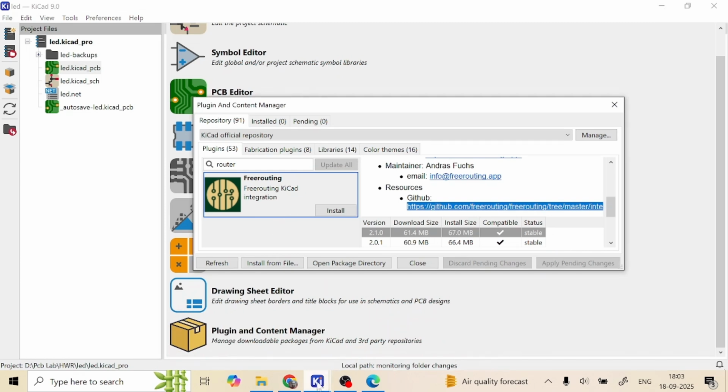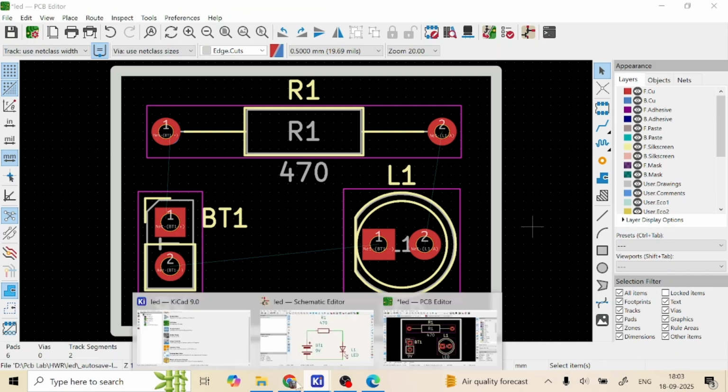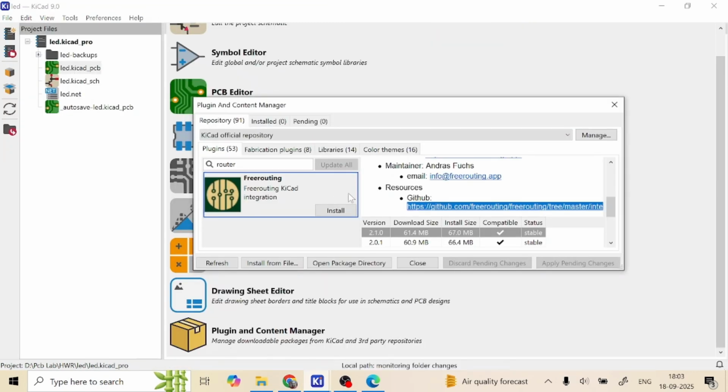Now we need to install the actual FreeRouting plugin. Before that, you can see in the PCB editor we do not have the auto routing icon here. After installing you will get the auto routing icon. Open this window again and click install. After installing those two, only then you need to install this one.